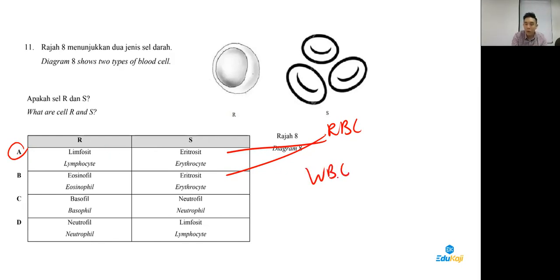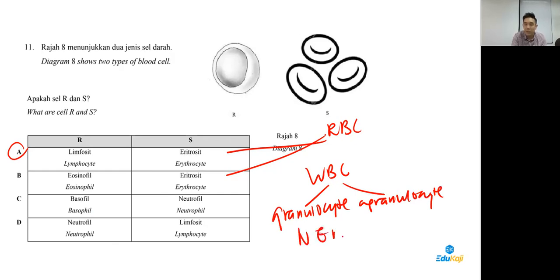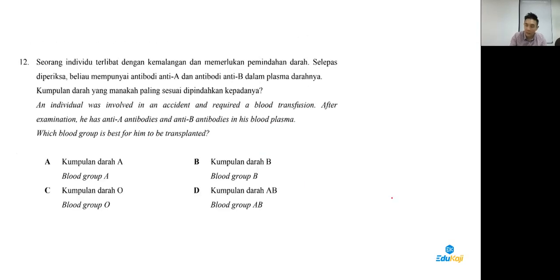White blood cells have two groups, granulocytes as well as agranulocytes. If you remember NEBLM, L is for lymphocyte, no granules. Agranulocytes don't have granules. So 11 answer is A.